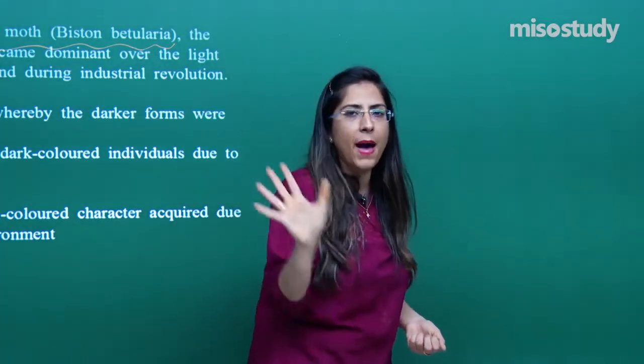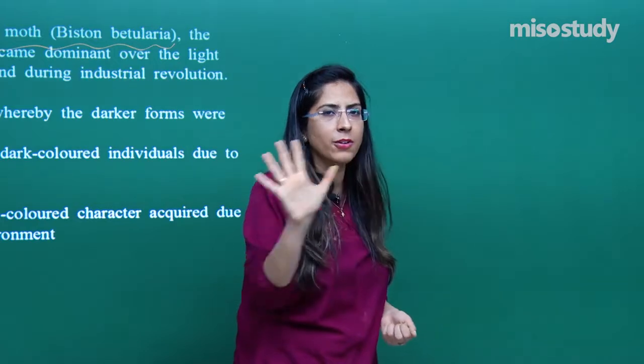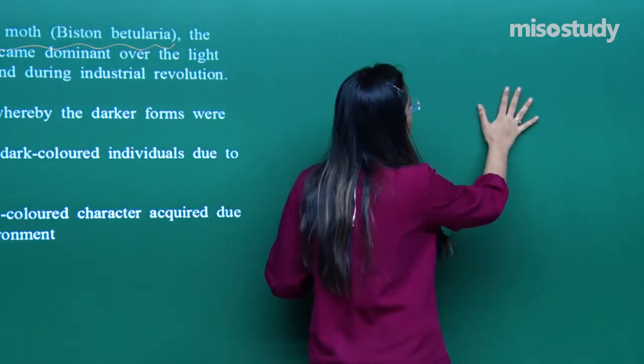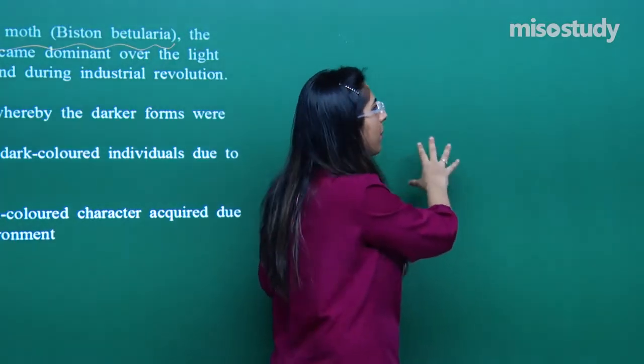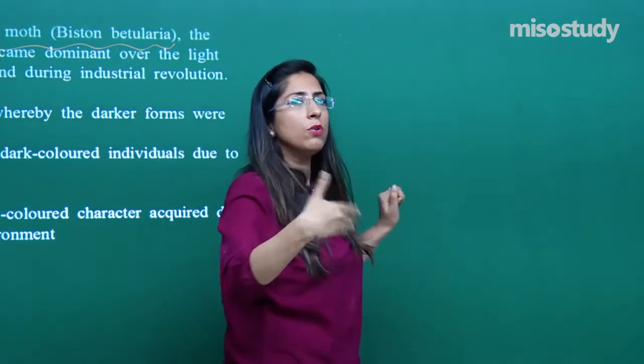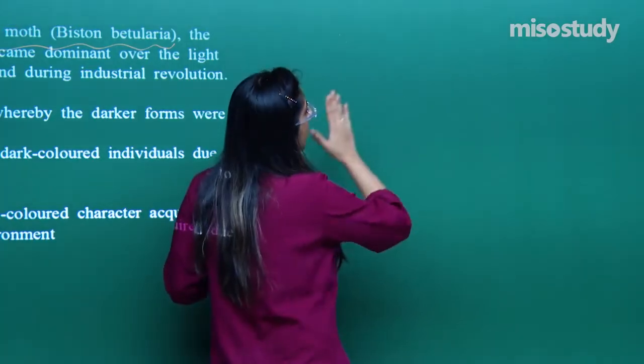Initially the background was white, so the white colored moths were there. Though black colored moths were also there, they were less in number because predators could easily attack them. With the due course, what happened? Our background became black.